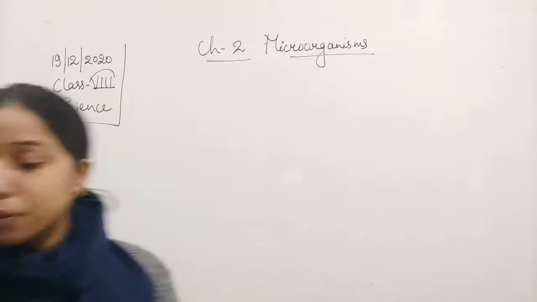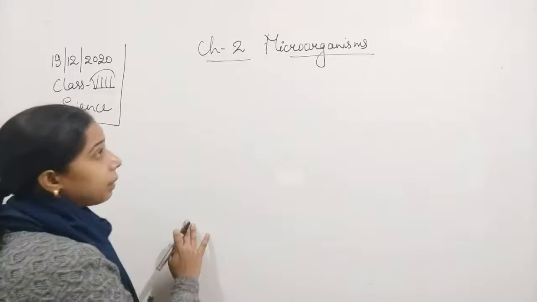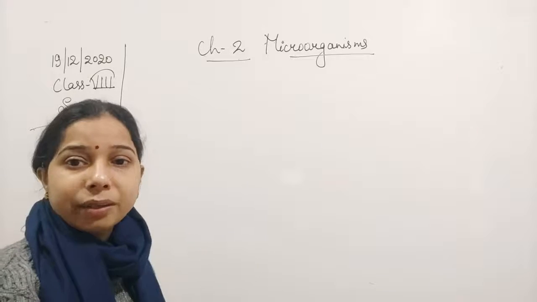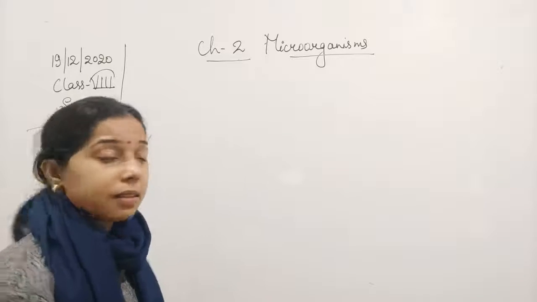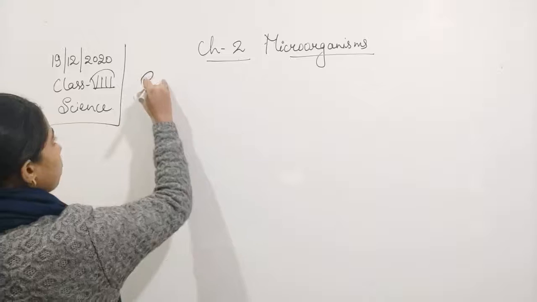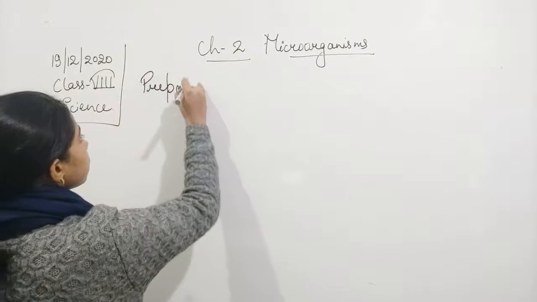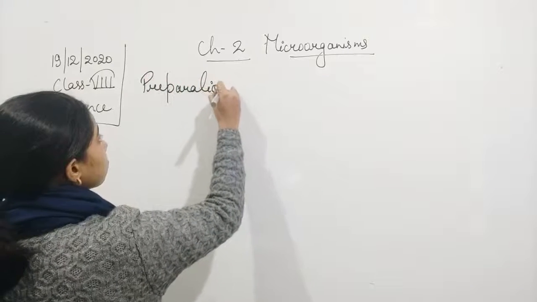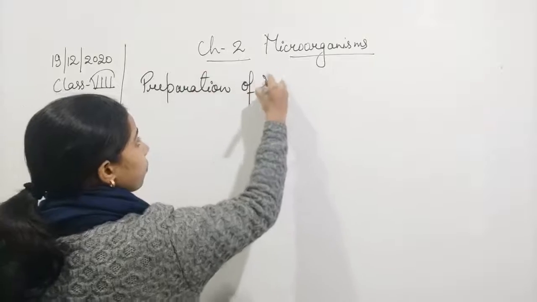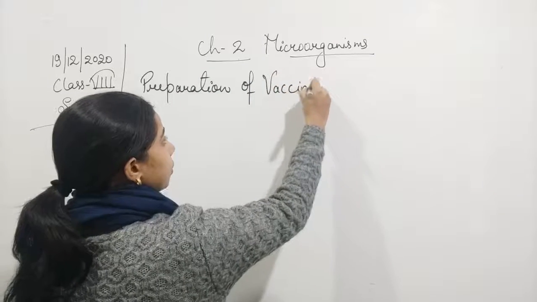After that, students, we were also talking about another medicinal use of microorganisms, and that is the preparation of vaccine.